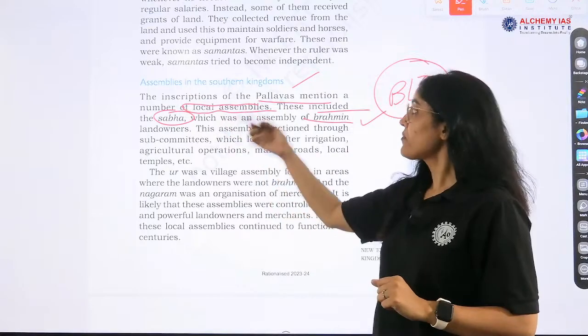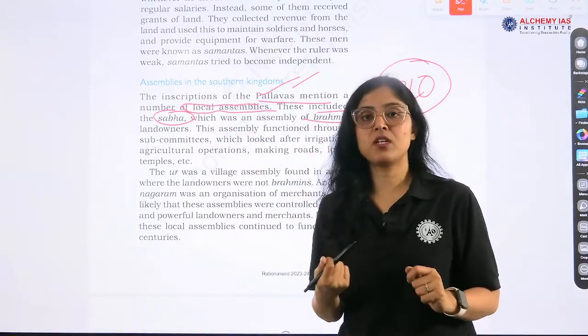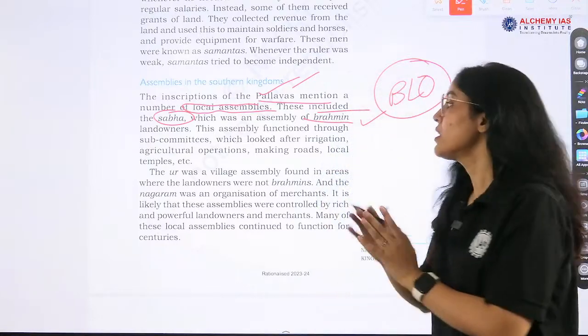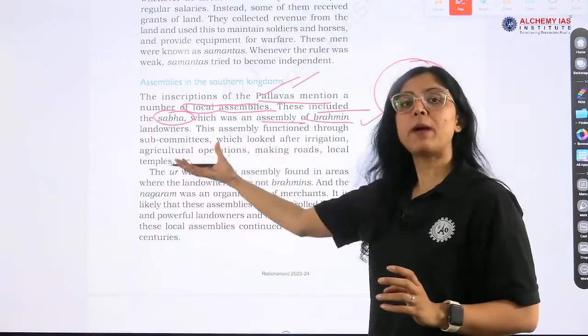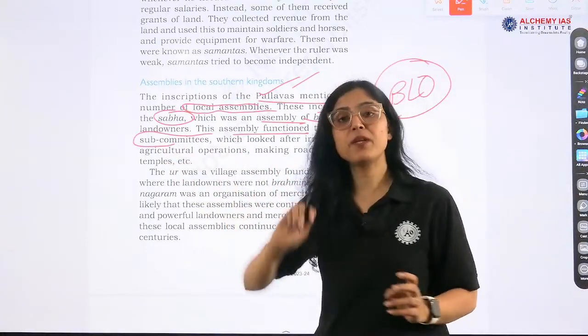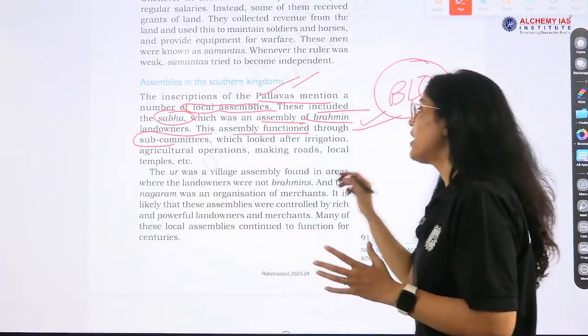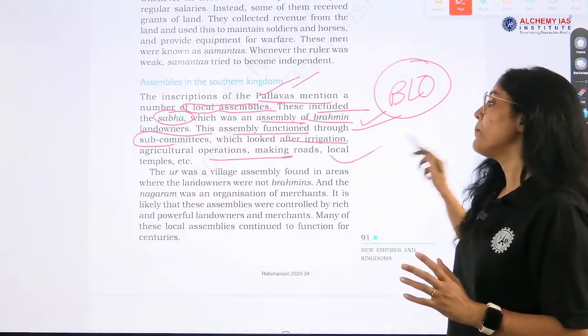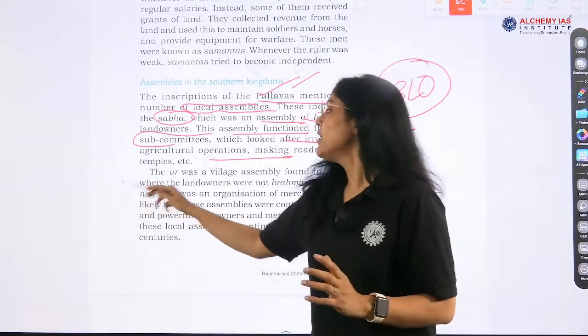Okay, this was an assembly of Brahmin landowners. This assembly functioned through subcommittees. Very, very important. Subcommittees looked after irrigation, agricultural operations, making roads, temples, etc.